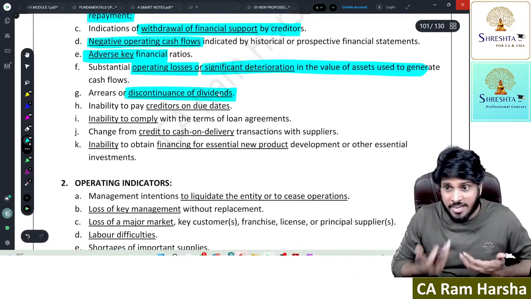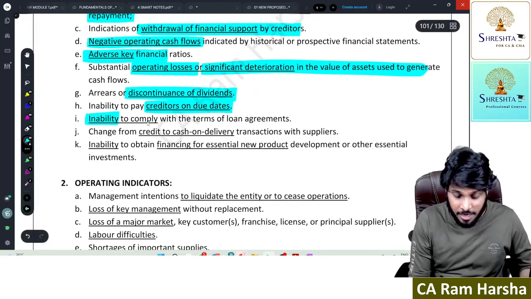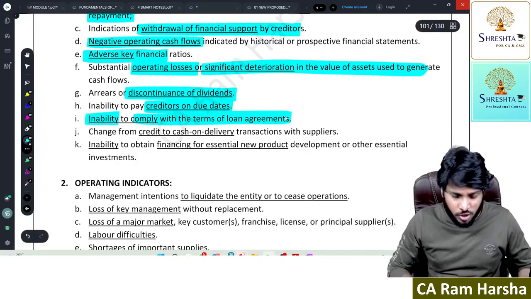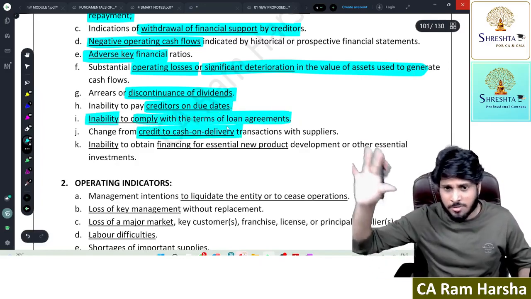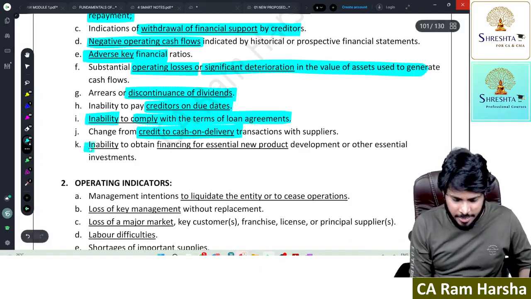Company is unable to pay dividend. Company is unable to pay creditors on time. I am unable to comply with loan agreements. I am unable to pay loans on time. Credit to cash on delivery: all suppliers are no more giving credit. Only if I pay cash, they are delivering. That's inability to obtain financing.